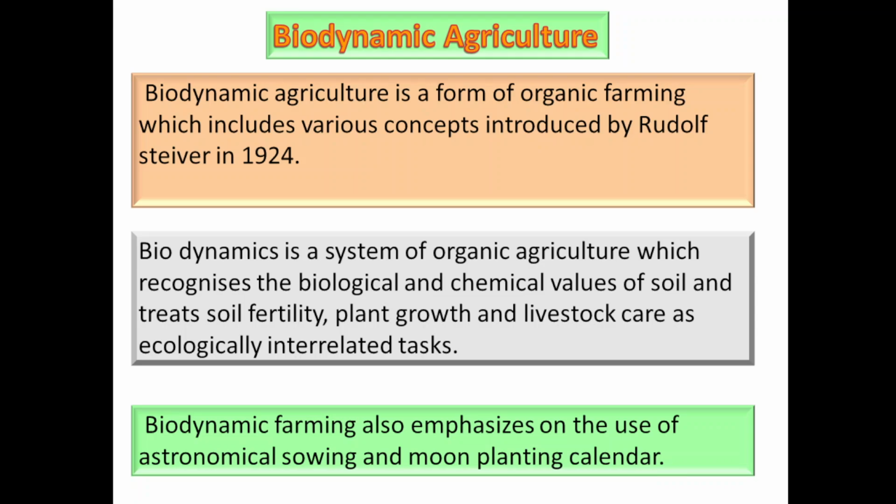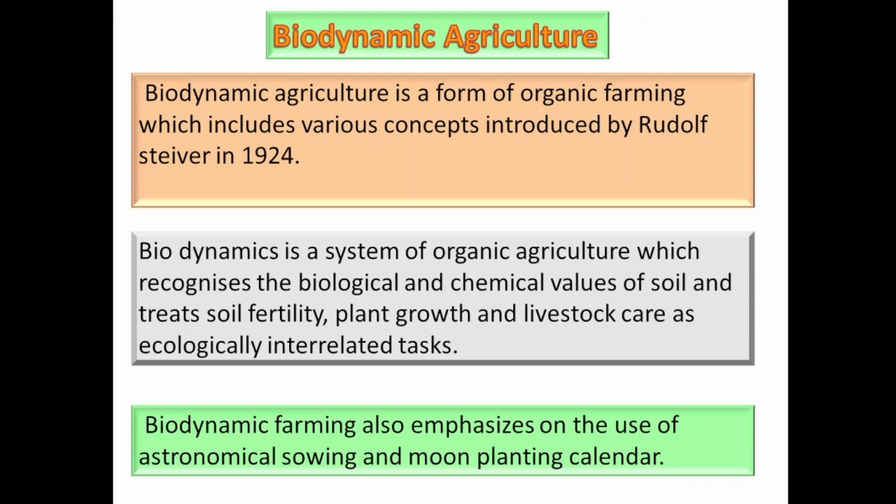Biodynamic is a system of organic agriculture which recognizes the biological and chemical values of the soil and treats soil fertility, plant growth, livestock care, as well as ecologically interrelated tasks. So when we are using biodynamic agriculture, it recognizes both biological and chemical values.